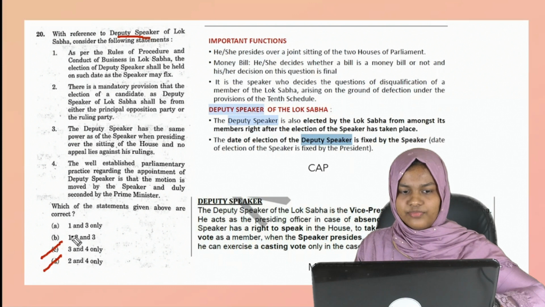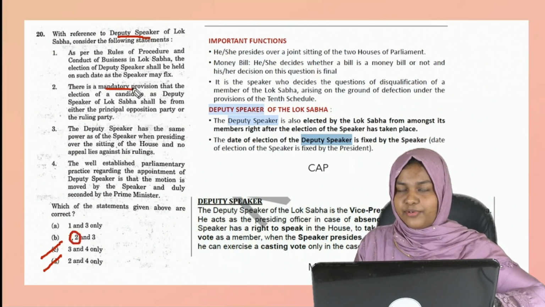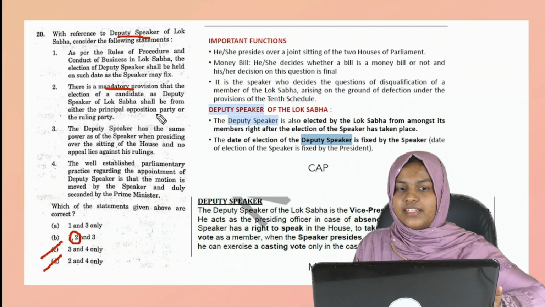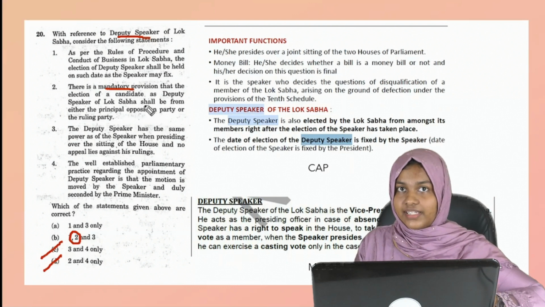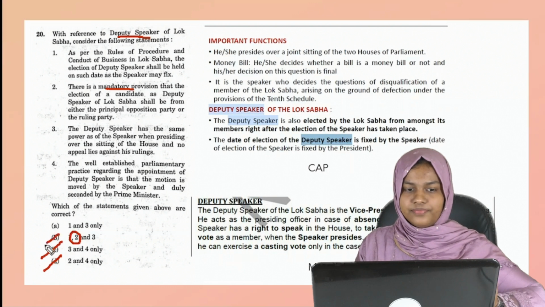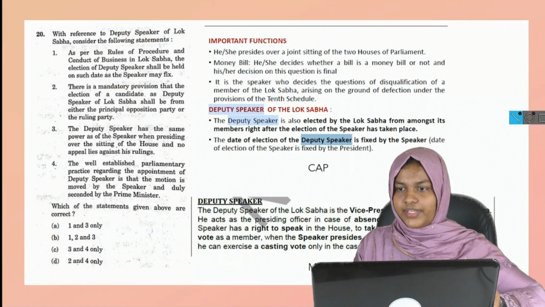So we have to know whether 2 is correct: is there any mandatory provision that the deputy speaker candidate must come from either the principal opposition or the ruling party? No. So the option is A.